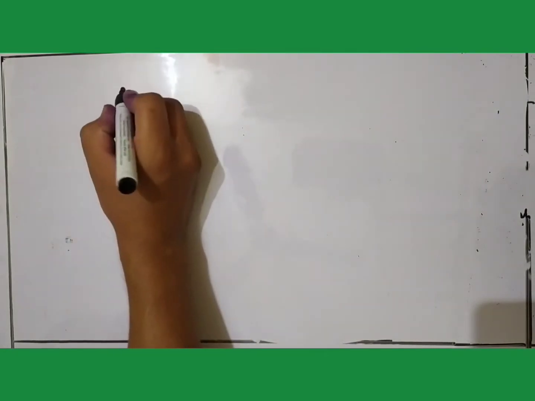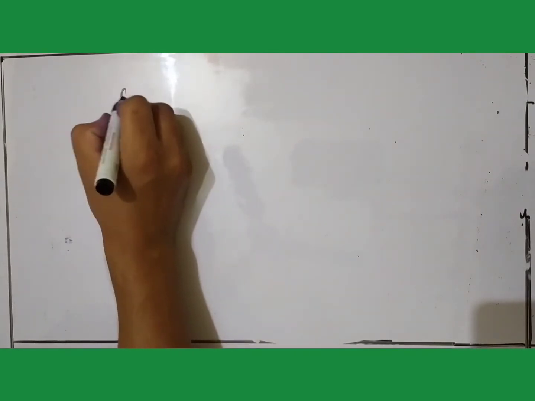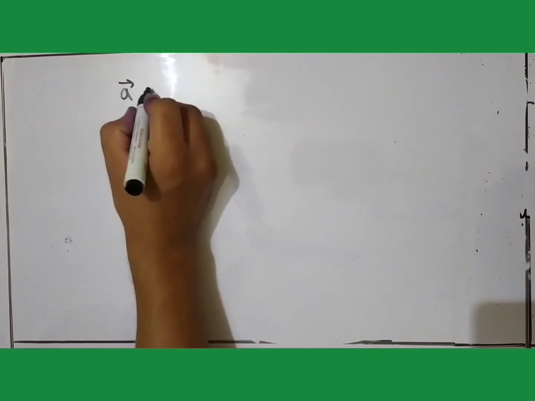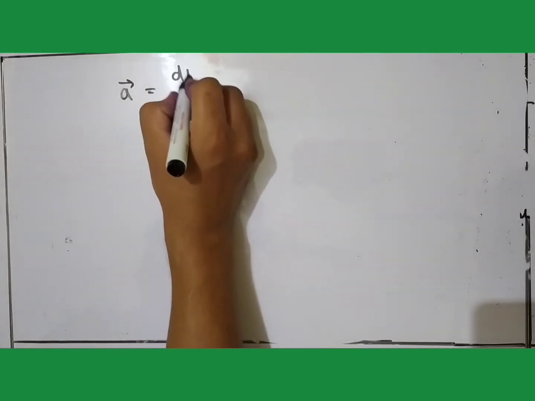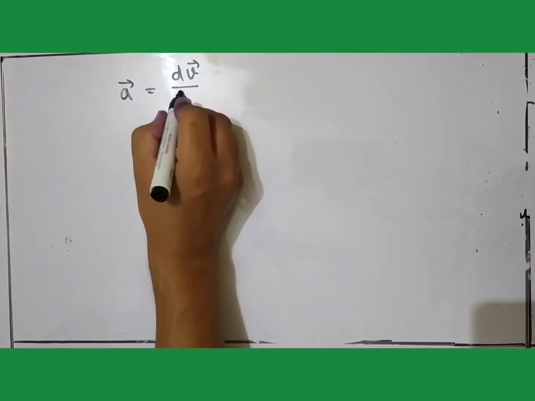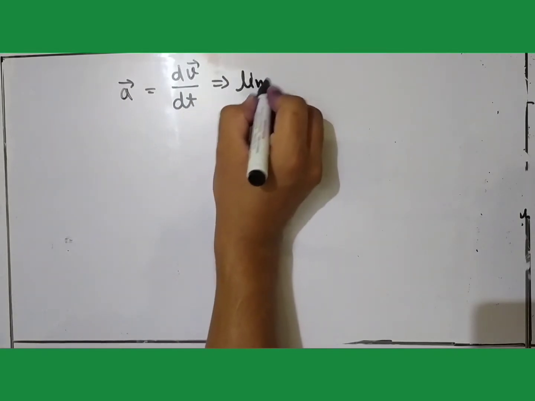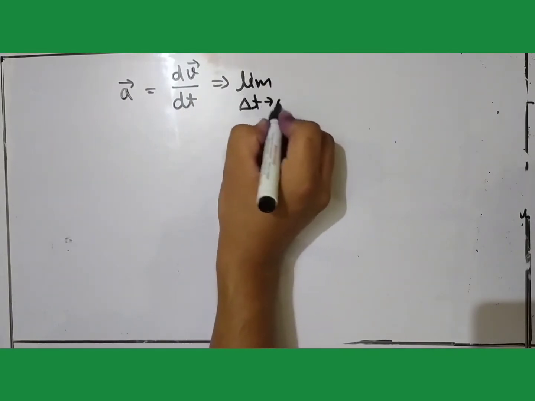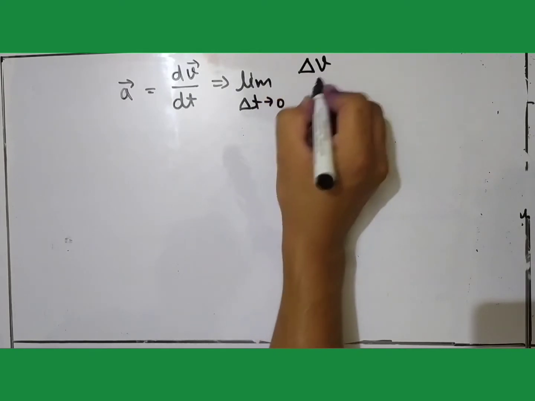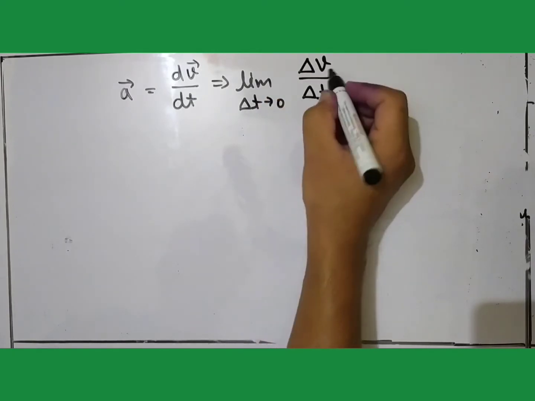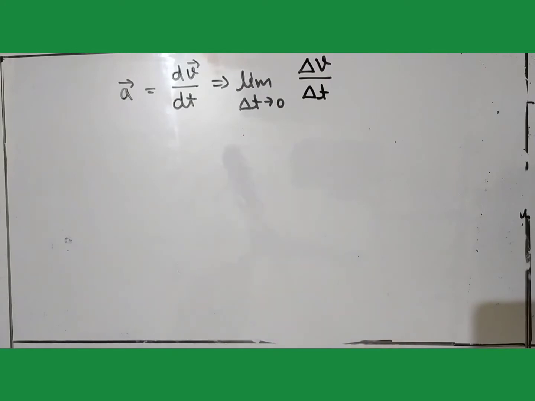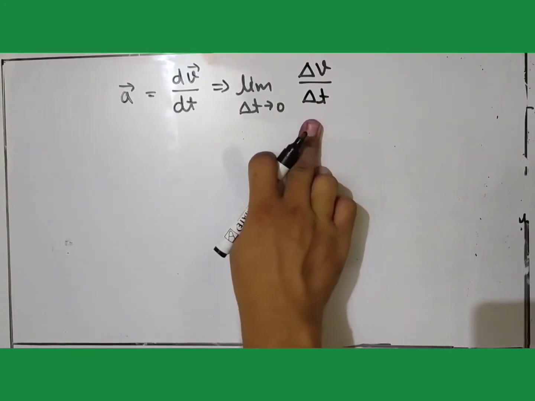So instantaneous acceleration can be written as a vector is equal to dv vector over dt, or limit delta t tends to 0 of delta v over delta t, where delta v is representing the change in the velocity in the time interval delta t.